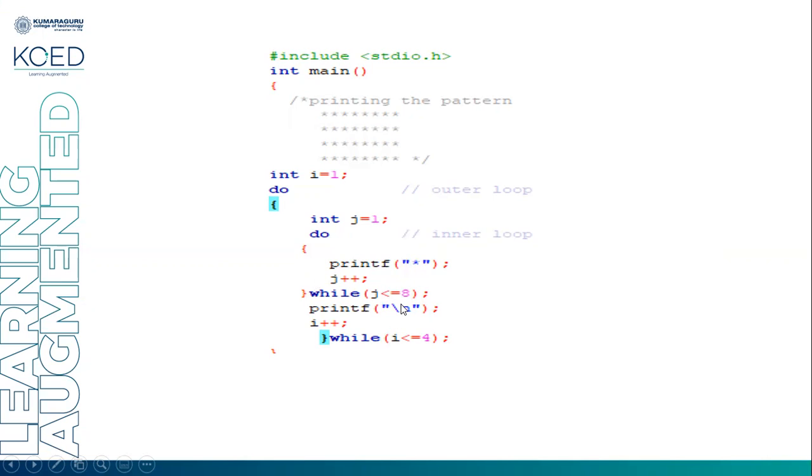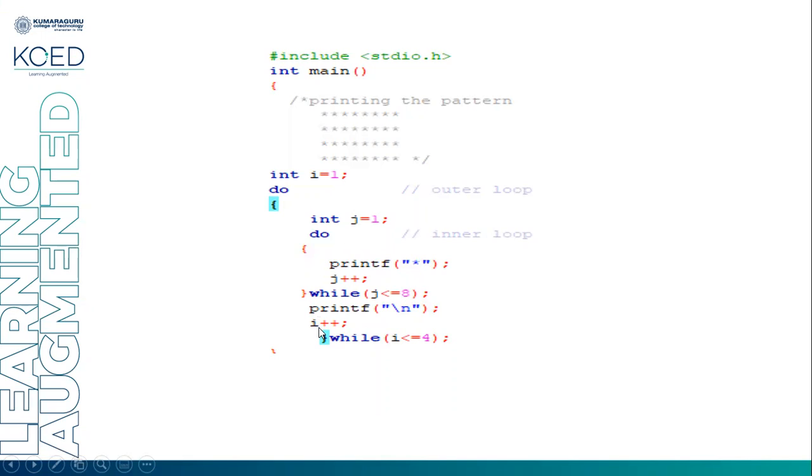printf of slash n, what will it do? It will take the control to the next row. Slash n is a new line character. So the first row of 8 stars will get printed. After that, the inner do while loop condition becomes false and the control will come out. printf of slash n brings it to the next row.